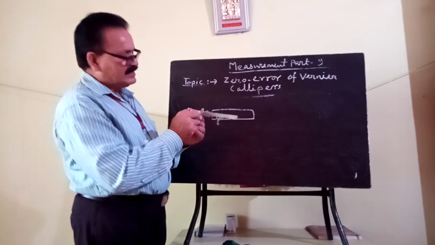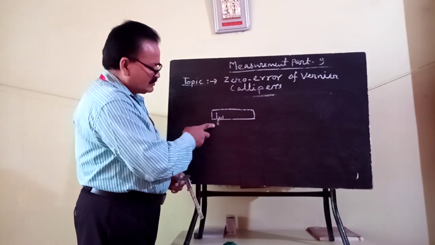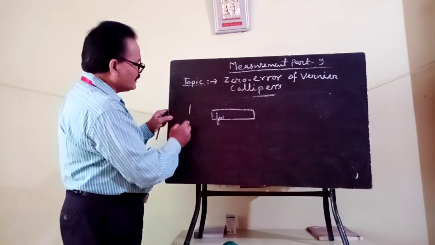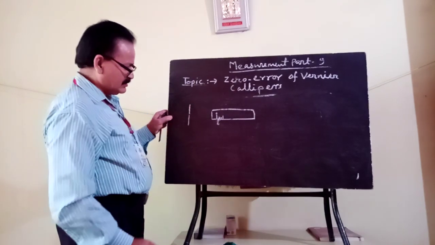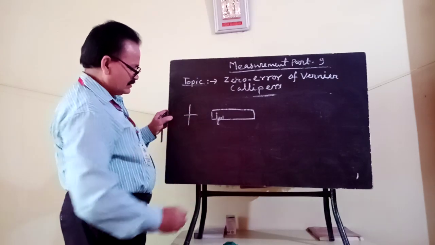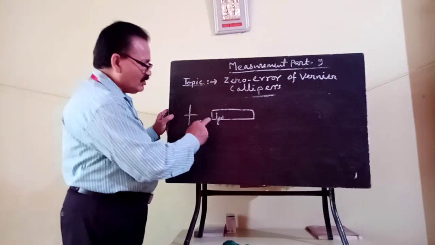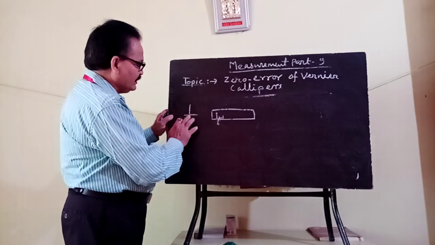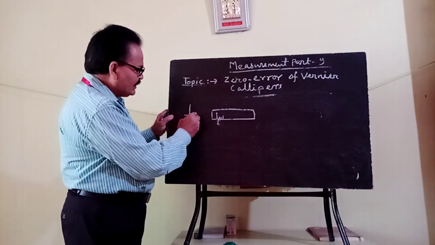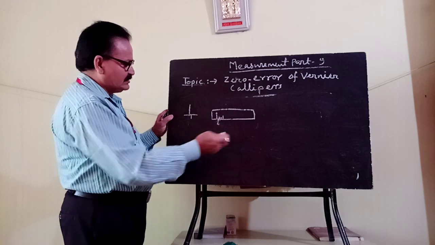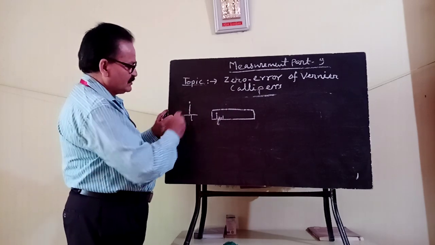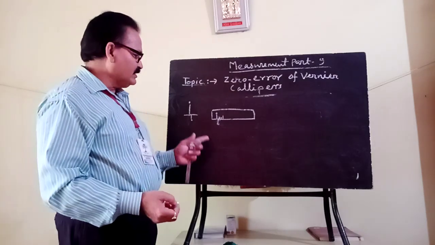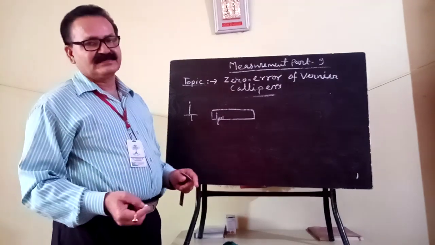Coincide means this is main scale 0 and this is vernier scale 0, they coincide with each other. If it does not coincide, say the 0 of vernier is towards the right of main scale 0, then the error so obtained is called positive error.